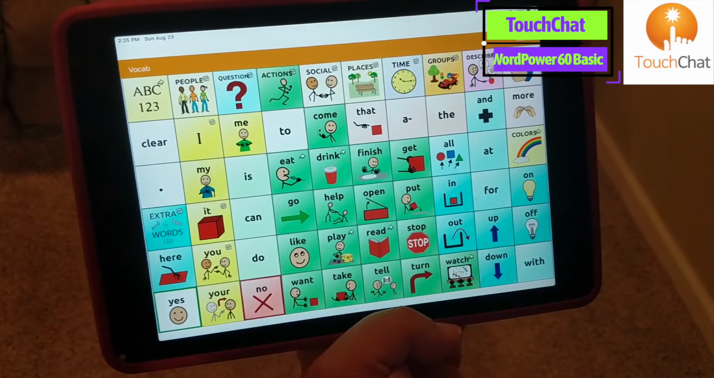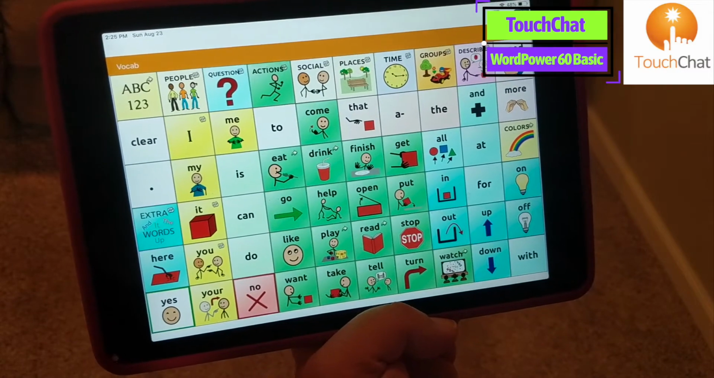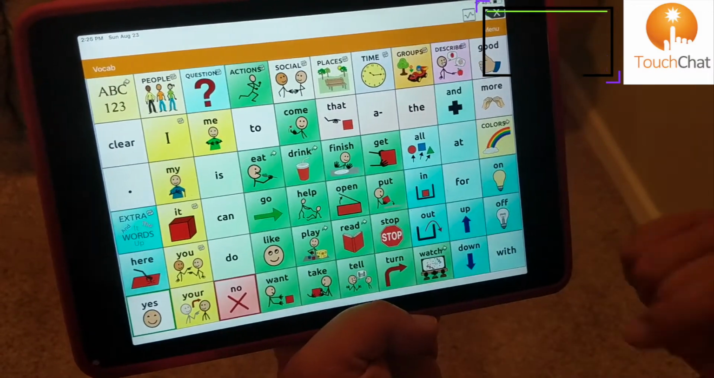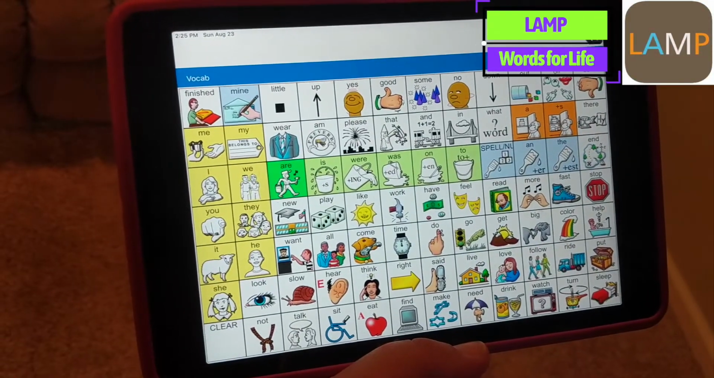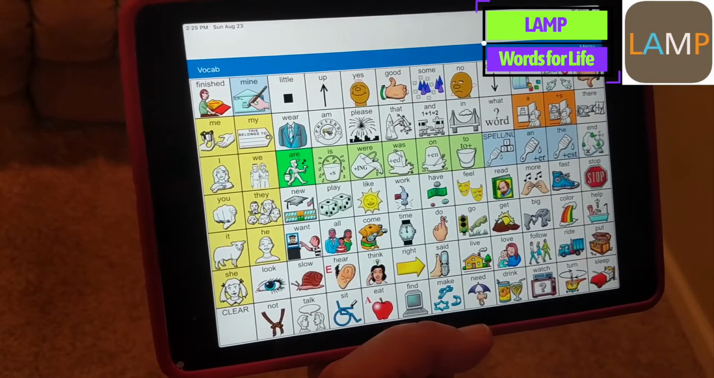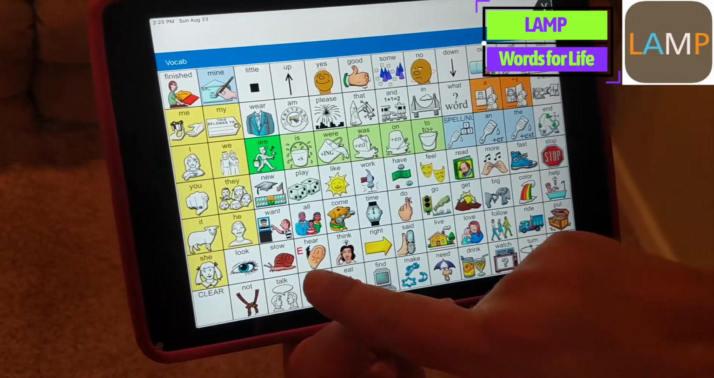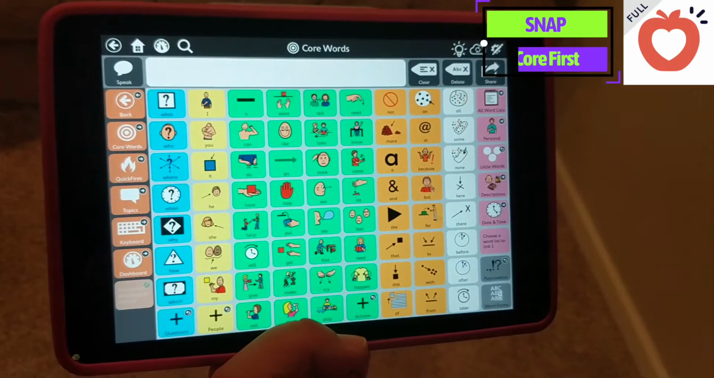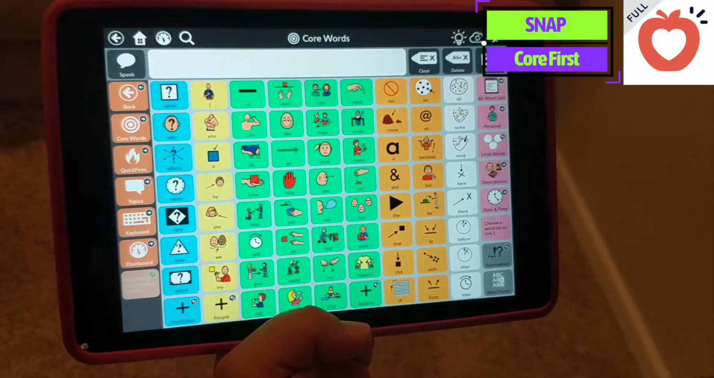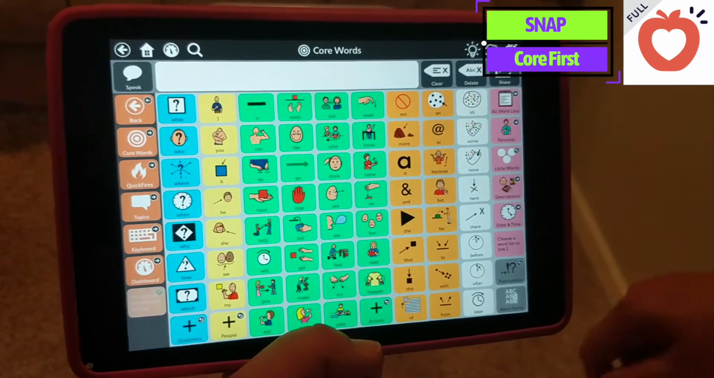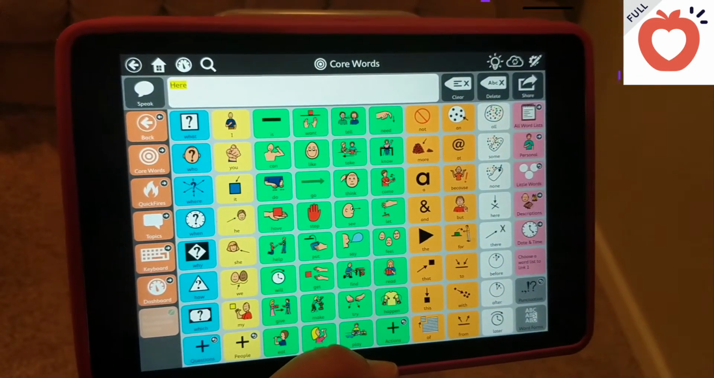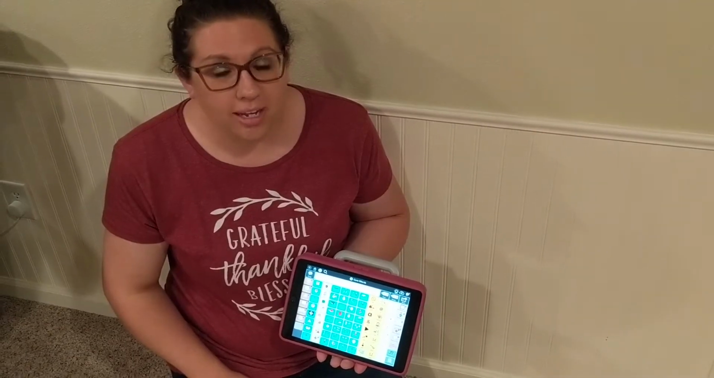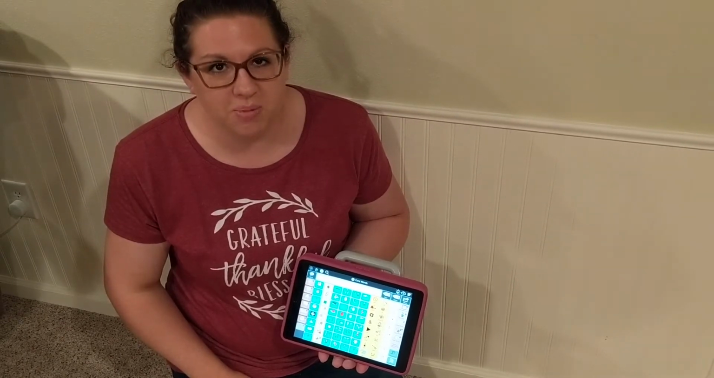On Word Power 60 Basic from the Start a Touch Chat app, here. On LAMP Words for Life, the full version of the app from PRC, here. On Snap Core First from Tobii Dynavox on the 80 grid, here. Now let's use our word here for different functions of communication.